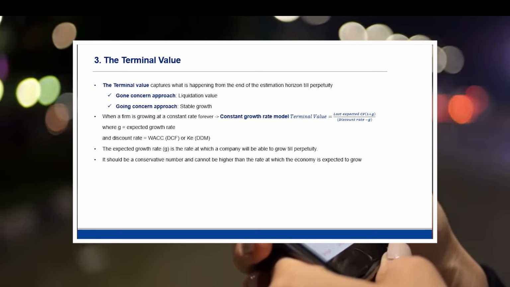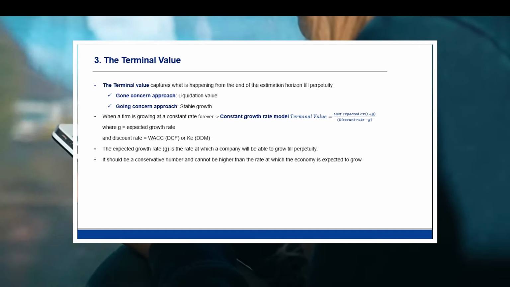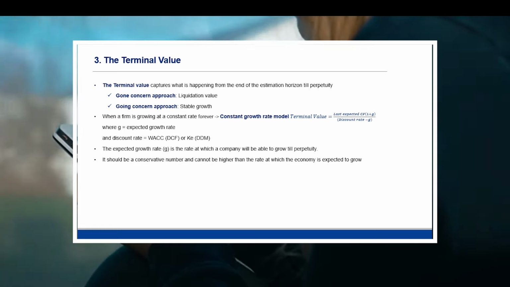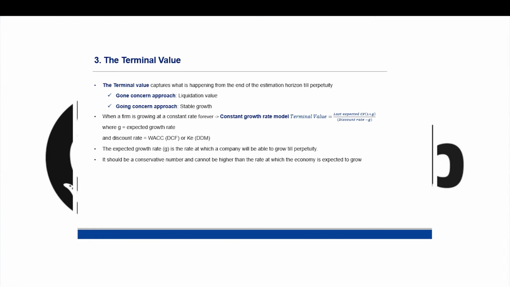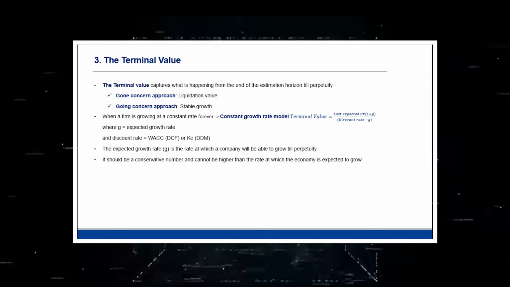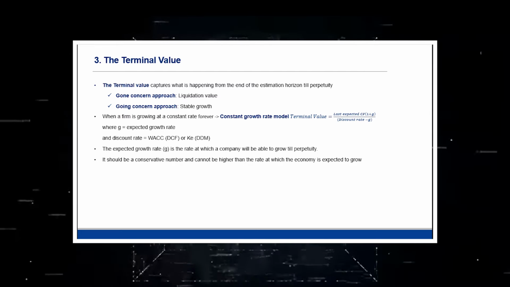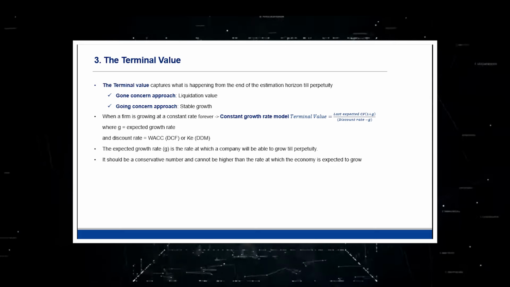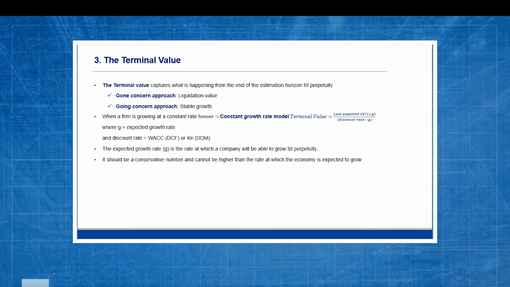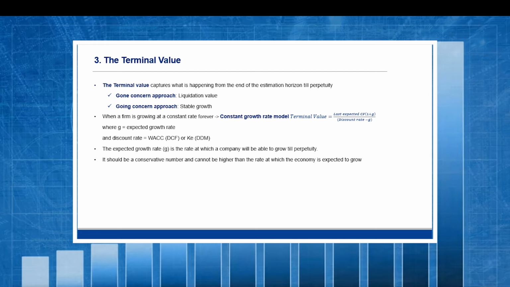How much would you expect to receive if you were to sell the company after 10 years of cash flow projection? Or alternatively, how much would you expect to make from year 10 until perpetuity if you were to own the business forever? Addressing this question means finding the terminal value, the number that captures what is happening till judgment day. There are basically two approaches: the liquidation value and the going concern.